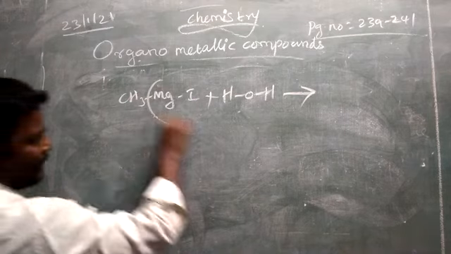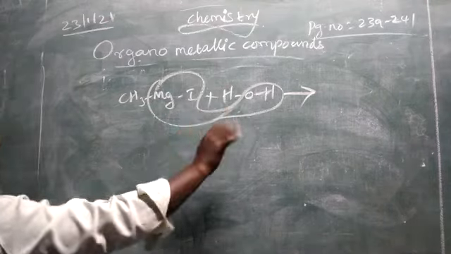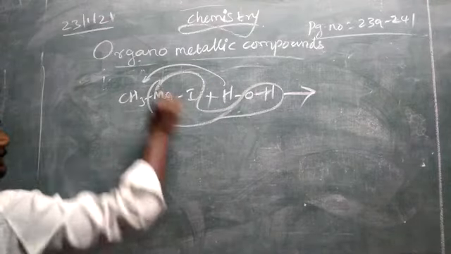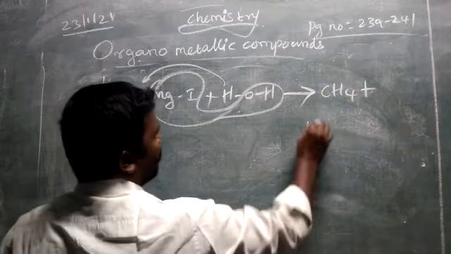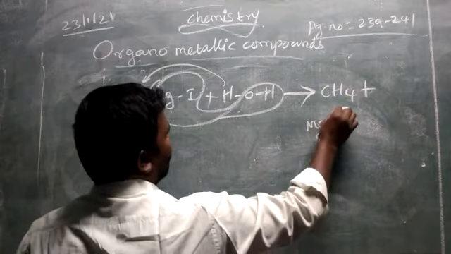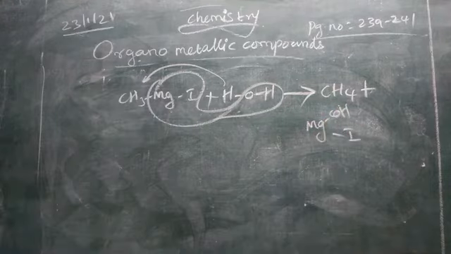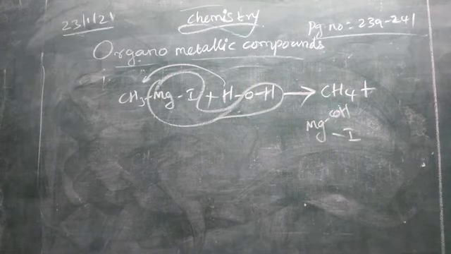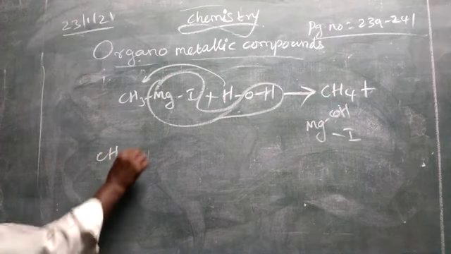Let us write. MgI OH will go. We can add hydrogen to the CH3. So it becomes CH4, methane. We have prepared alkane.